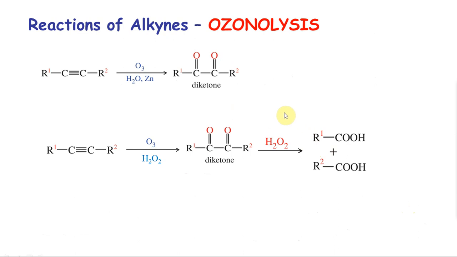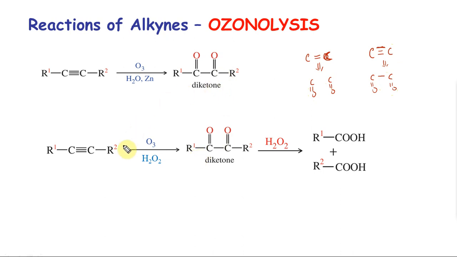The next one we saw is alkene ozonolysis. Alkyne also does ozonolysis. There are two types of ozonolysis we saw: reductive ozonolysis and oxidative. For an alkene, reductive ozonolysis gave C double bond O and C double bond O. When you take an alkyne, look at it this way, I get the same. They are exactly the same except two bonds break and double bond O forms. Here two bonds break, double bond O forms, but the third bond is still there. So I get a diketone.